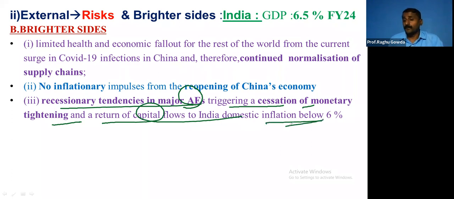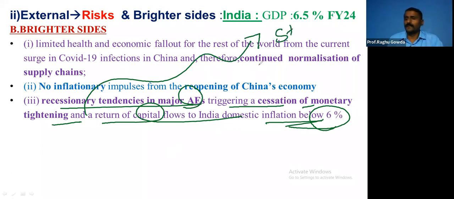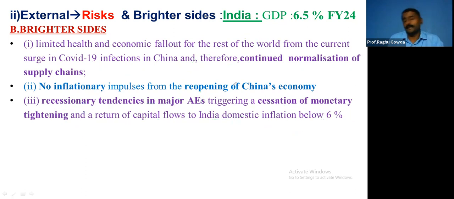Since India's inflation is below 6%, it is thought that if we go on tightening the monetary policy, the world may go for stagnation. And as you already know, the World Bank and also the World Trade Organization, all these have decreased the GDP growth, and they are afraid that it may lead to recession.